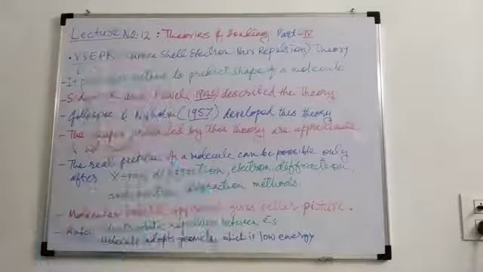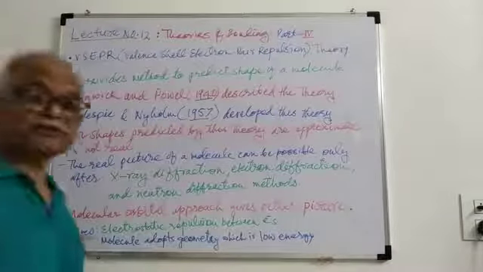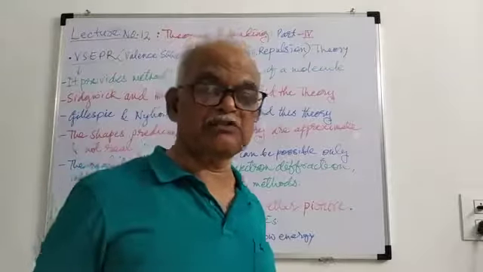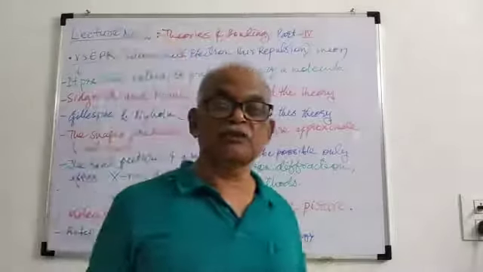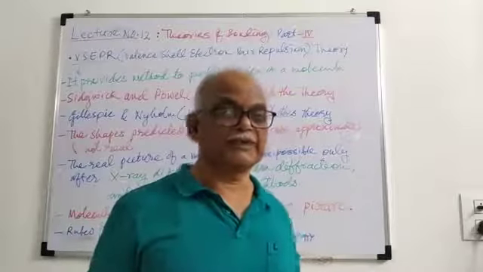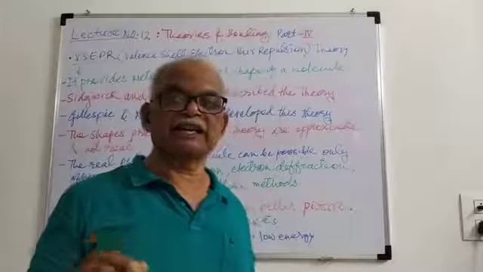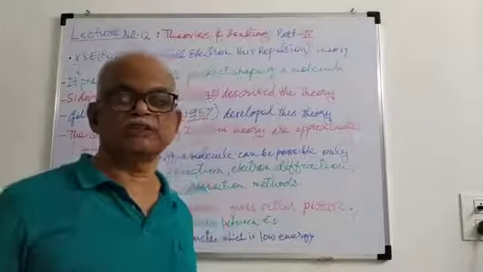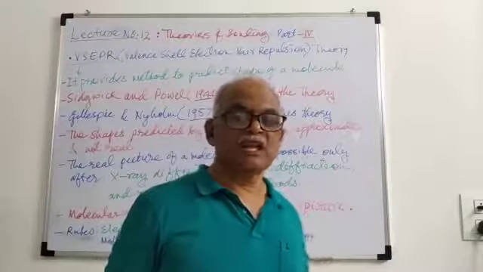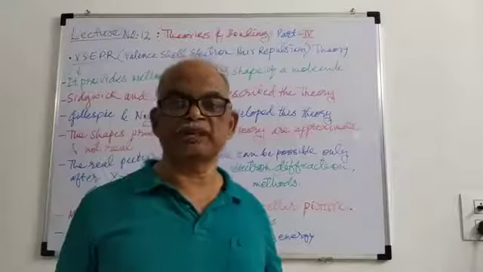Now this theory is used to predict shapes of different molecules, because the Lewis concept alone is not capable of describing the shapes of molecules or ions. The shapes and structure of a molecule depend upon bond angles and other factors which are described in VSEPR theory.